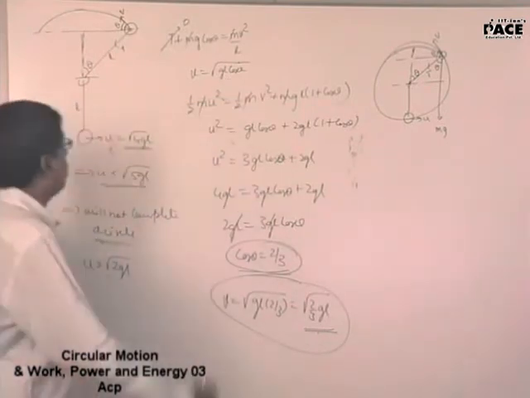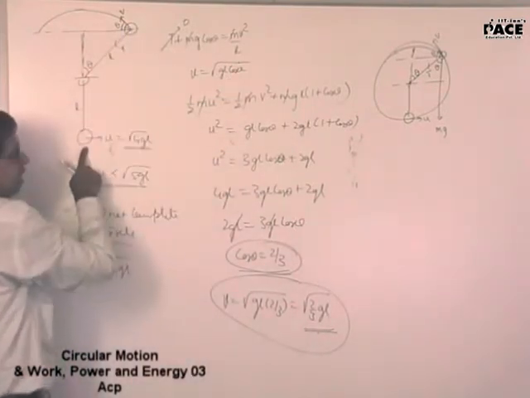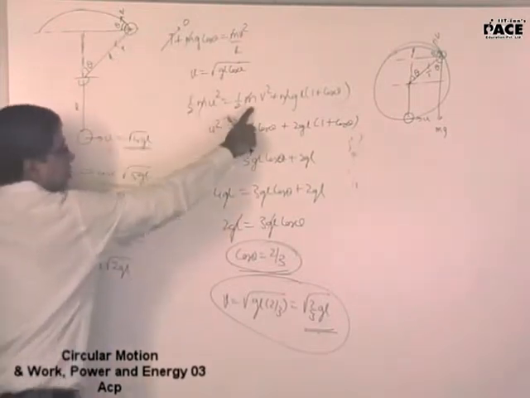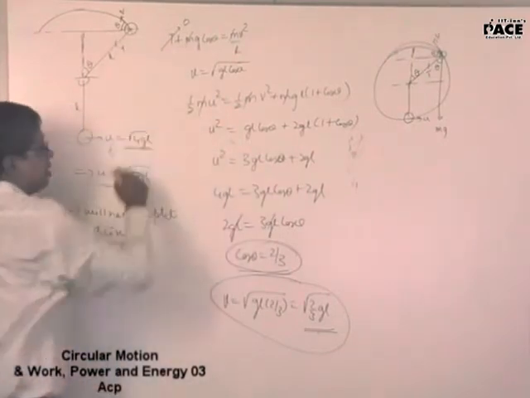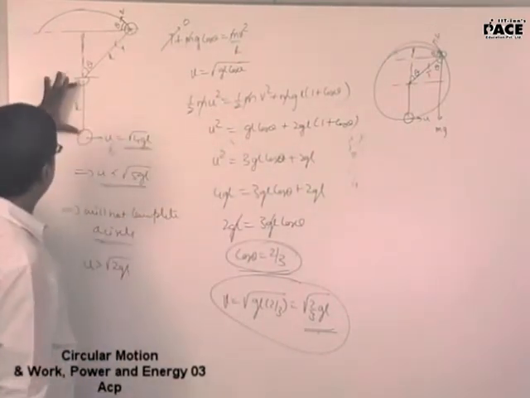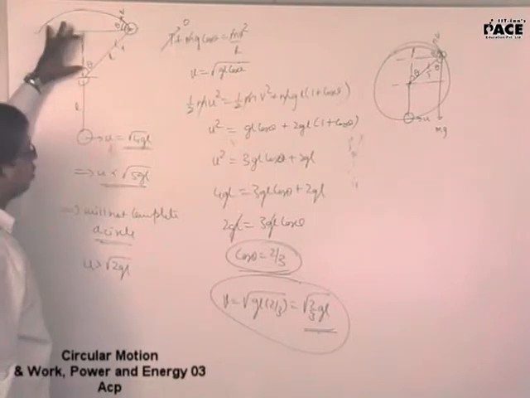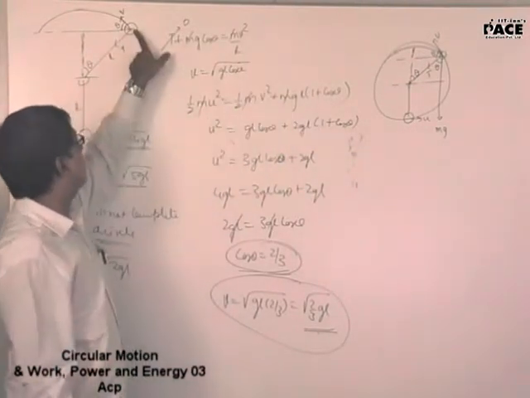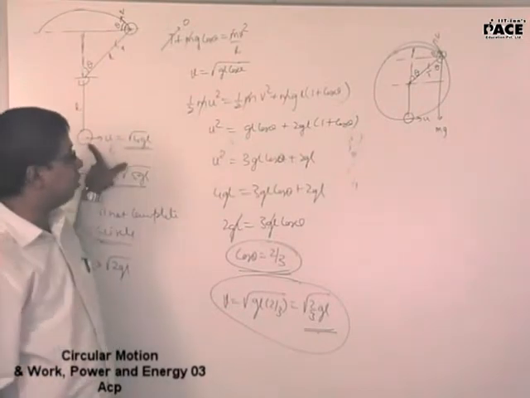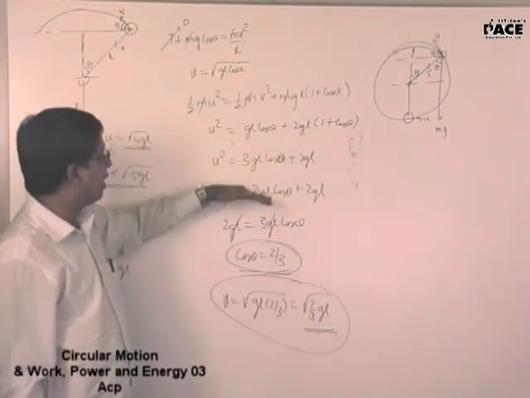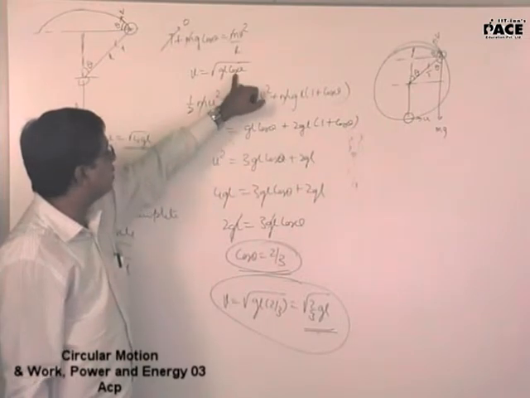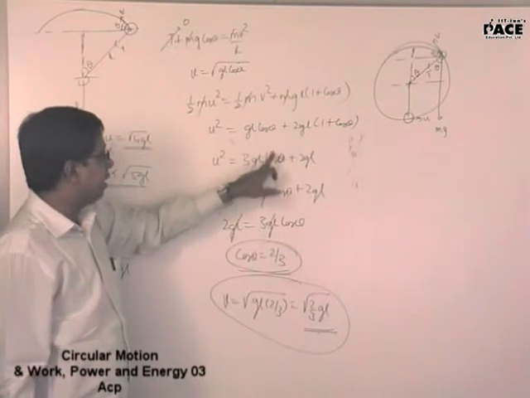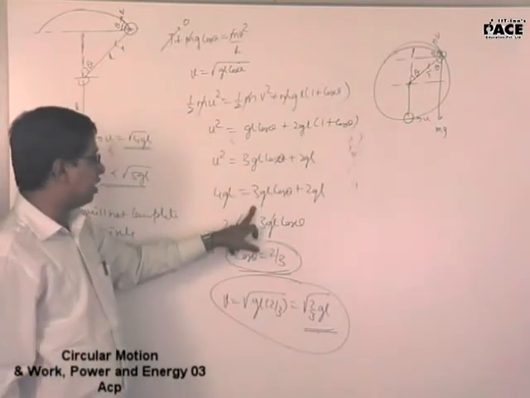Now using that velocity, you conserve the total energy here and here. Here the energy was half mu square. This was half mv square plus the gravitational potential energy. Gravitational potential energy, this is L and this is L cos theta. Right? Kinetic energy plus potential energy at this point, kinetic energy at the lowermost point. I simplified this. Instead of V, I substituted this quantity, the velocity at that point. And then I opened up the brackets. I got this.